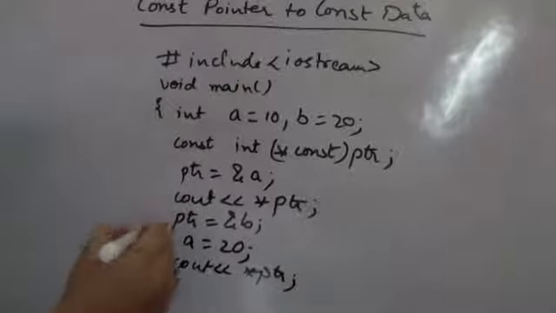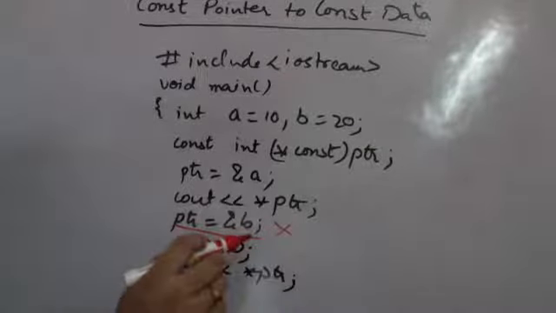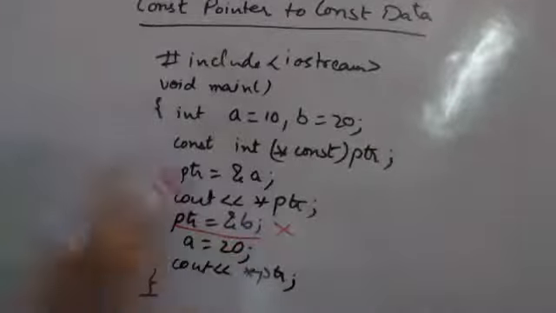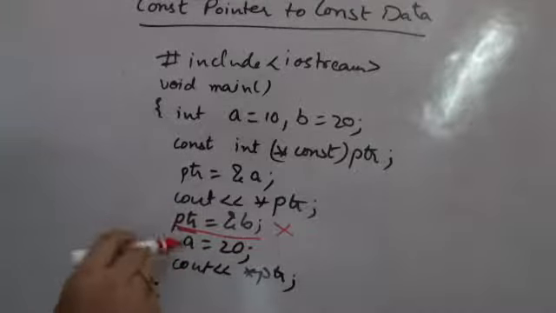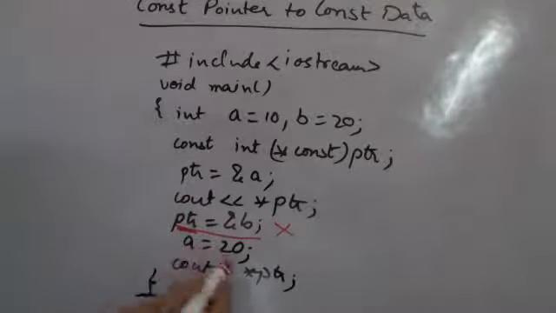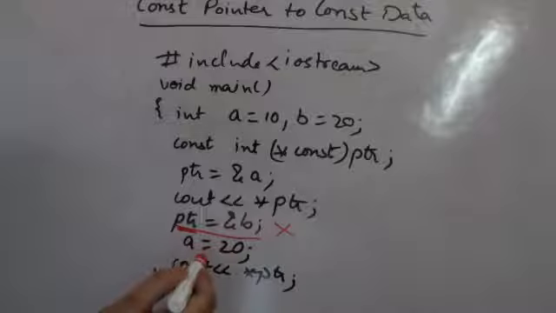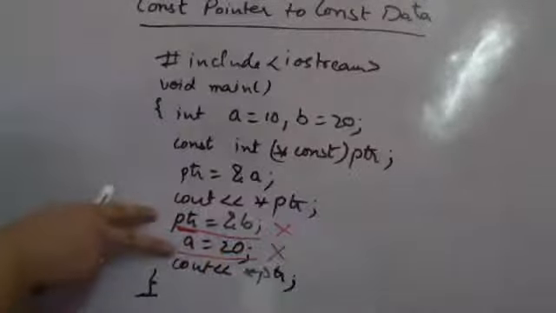Two errors. The first error will come in this line. It will say trying to assign a value to read only address. We are trying to change the address location, which is a read only address. Here it would say trying to assign a value to read only memory location. So both these lines will show an error.